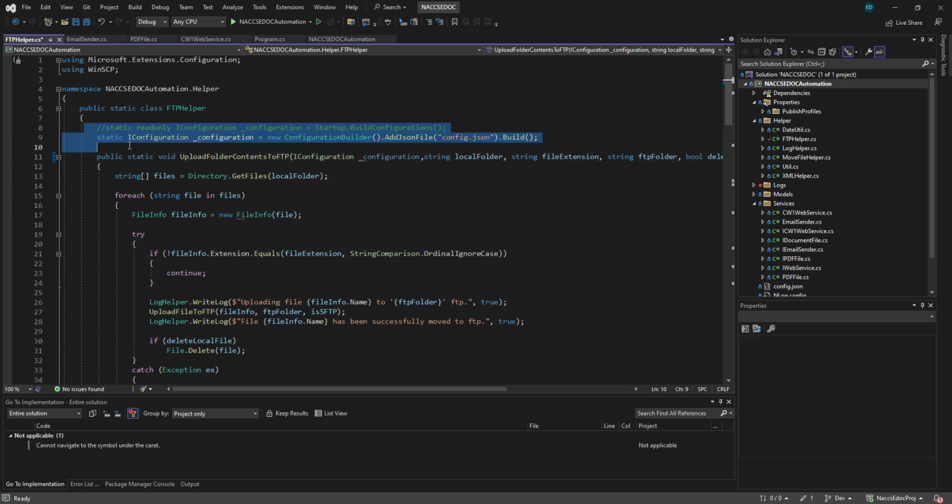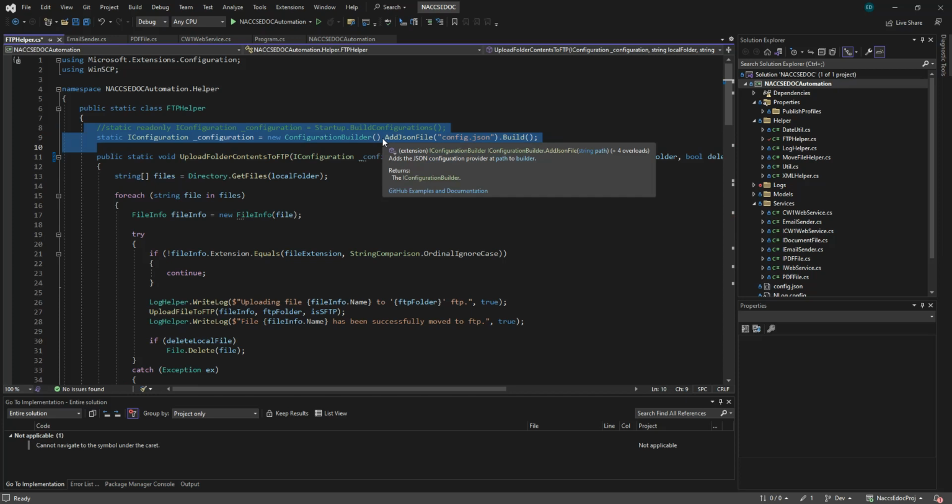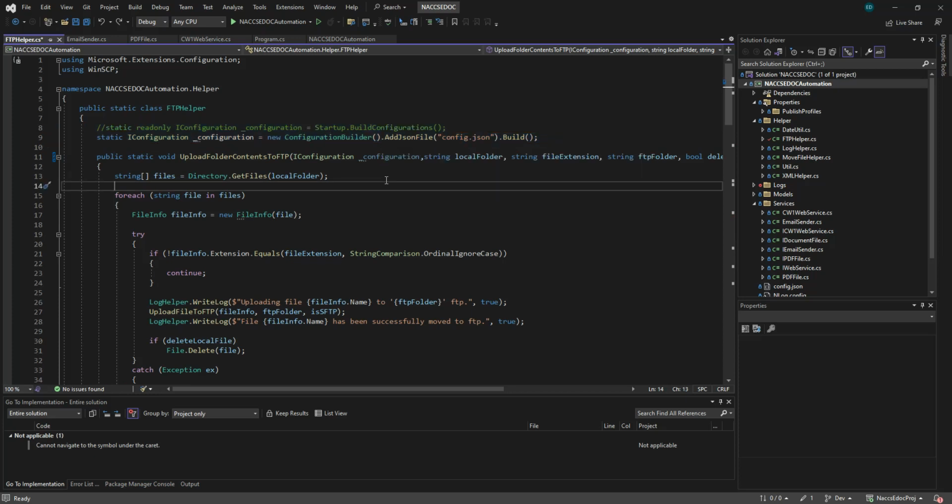So we have to delete this and pass that as a parameter. Excuse me. Why is this not being used? High configuration.